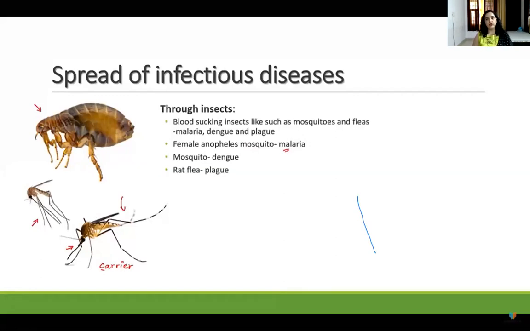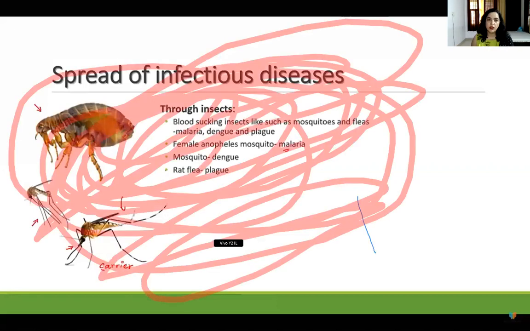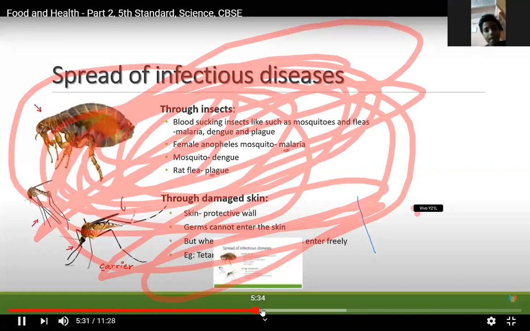Nowadays, you see how the weather is during summers or winters. Wherever there are mosquitoes, there are certain diseases, especially in remote areas, where there are not good facilities for water and so on. So these diseases happen.